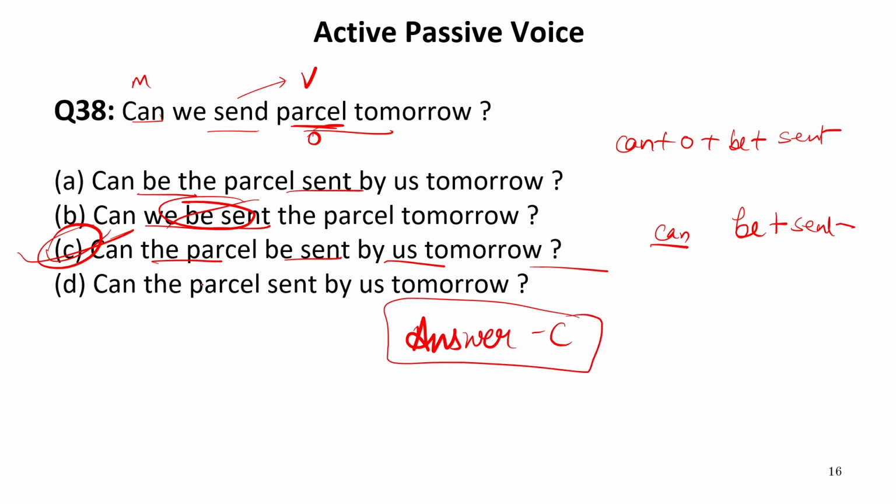Also, in the last sentence, it is written, can the parcel sent? Now here we do not have any modal. So modal is missing from here. That is why D will not be the answer. So on elimination basis as well, we have C option, which is correct. Now let us move to the next one.